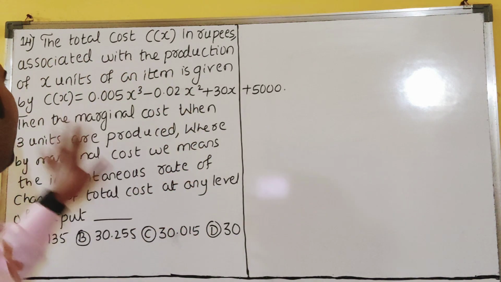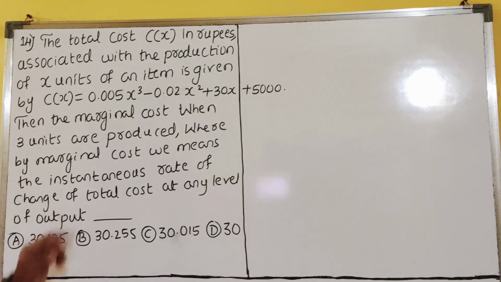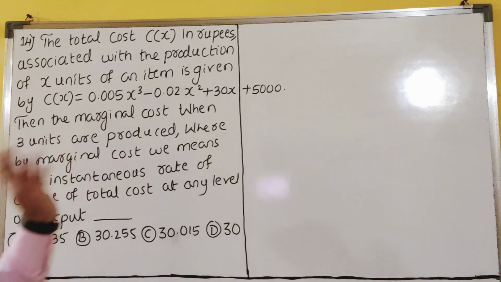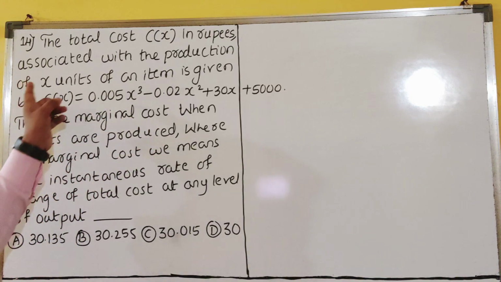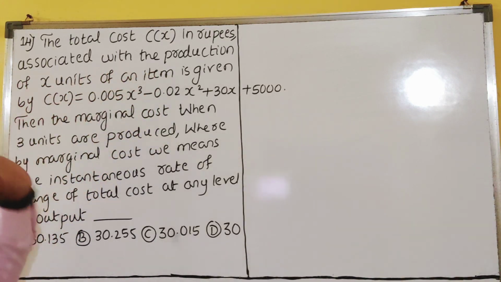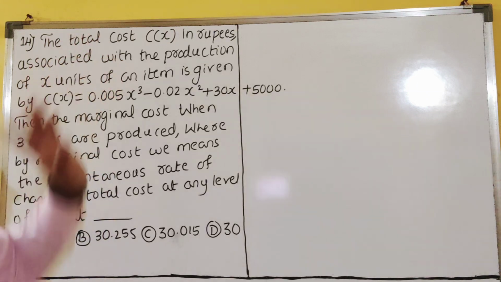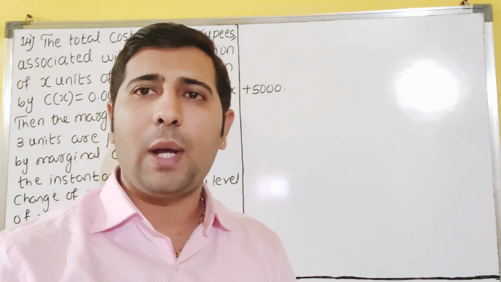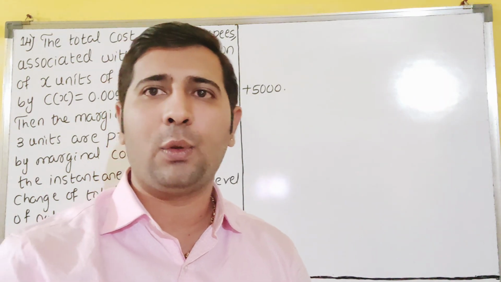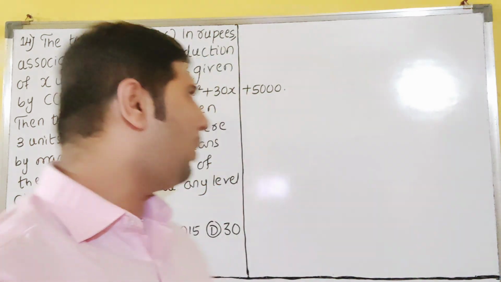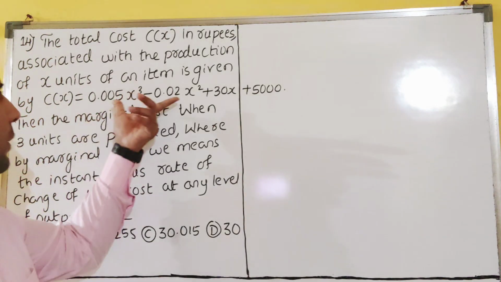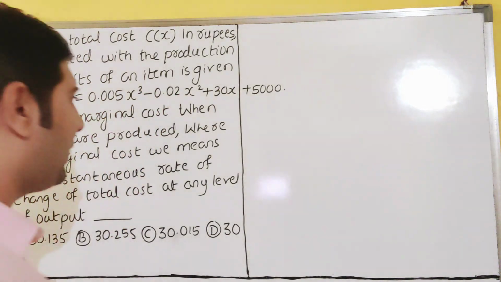So this is the given question. We have to find here what? Marginal cost is what we have to find. They have given the production of each unit, dear students. Total cost is given for us. Then we have to find what? Marginal cost. Already you know, in previous videos we have discussed in the first video, marginal cost means what? Just you have to take the derivative of C of x, dear students.